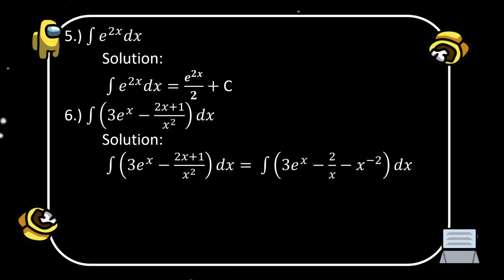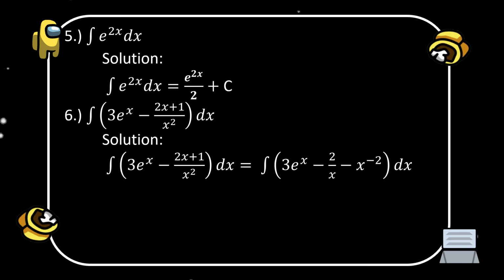When we are going to separate that one, it becomes the integral of 3e to the power of x minus 2x over x squared. So we can cancel x, so the result is negative 2 over x, minus negative multiplied by positive, the result is negative 1 over x squared.